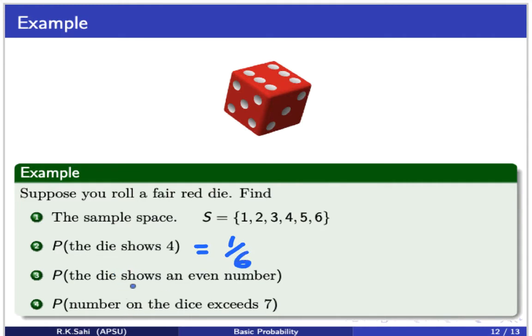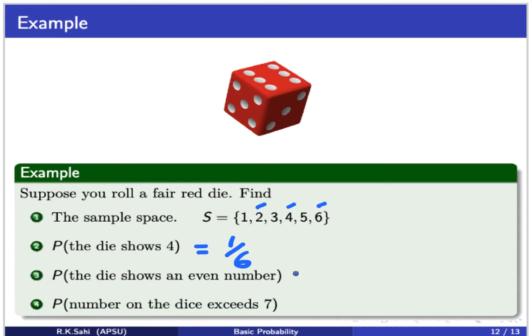Now let's look at the probability that the die shows an even number. Going back to the sample space, how many even numbers are there? It's 2, 4, and 6. So there are 3 possible outcomes in my event E, that the die shows an even number.